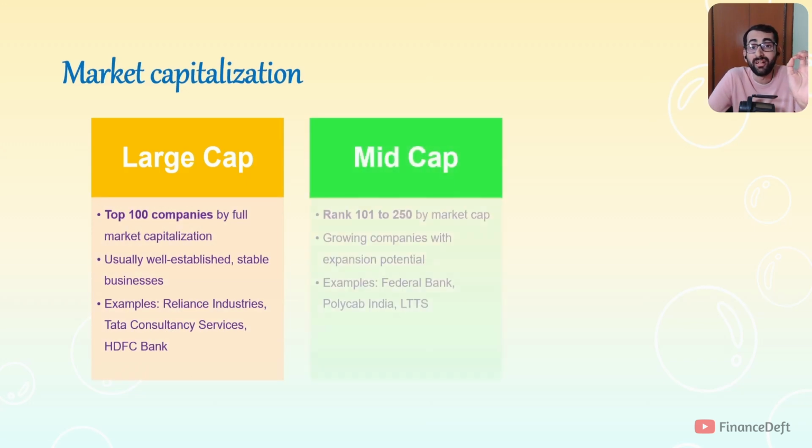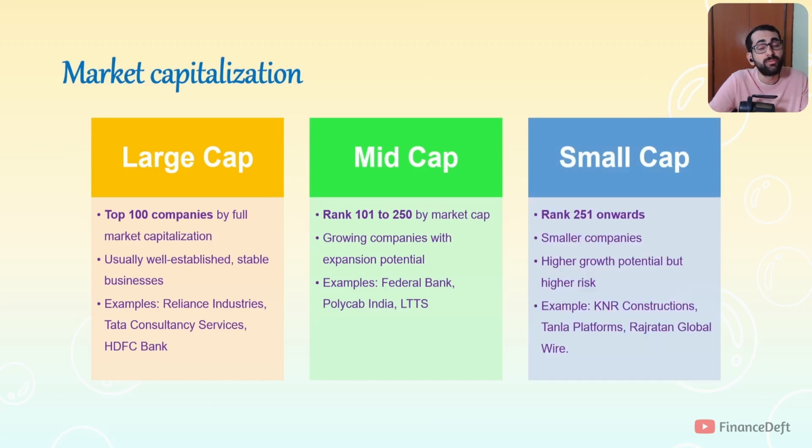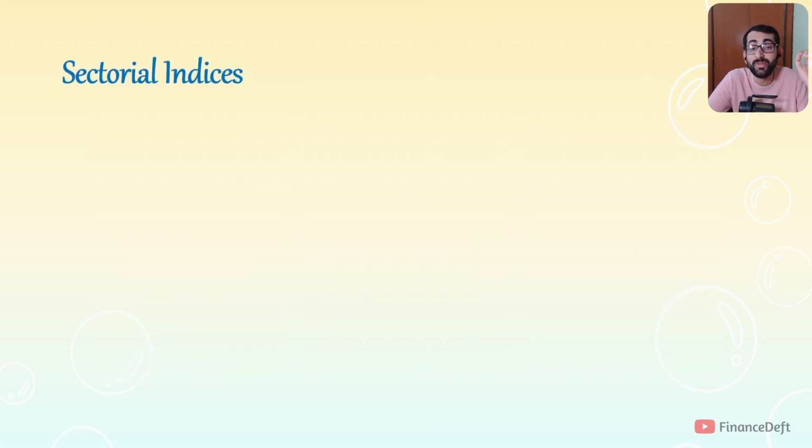Next is mid cap, that are companies which are ranked from 101 to 250. These are mid-sized companies with higher growth potential. And next is small cap. These are the companies which are ranked from 251 onwards, and they have higher growth potential as well as higher risks. And there are indices based on sector like Nifty Bank, which tracks the banking stocks like HDFC Bank, ICICI Bank, and so on.